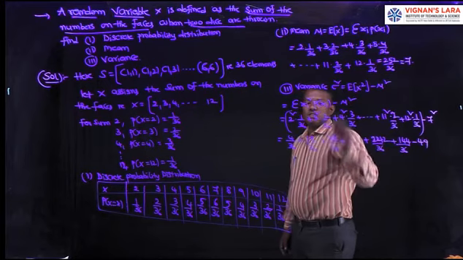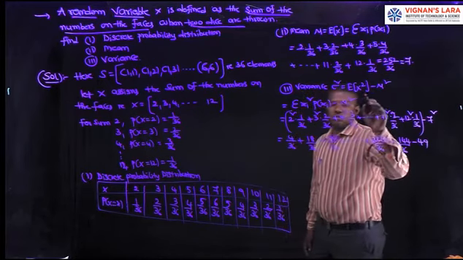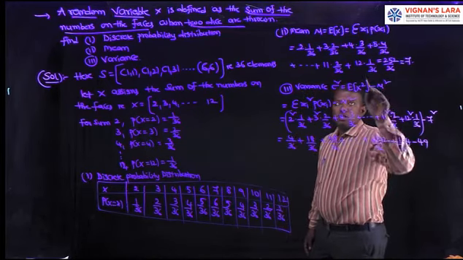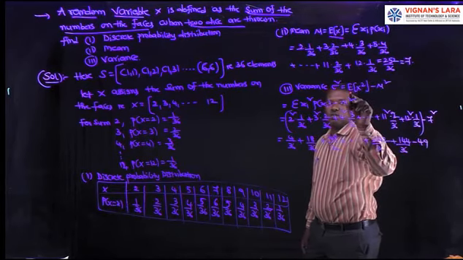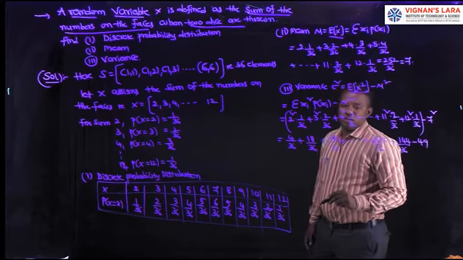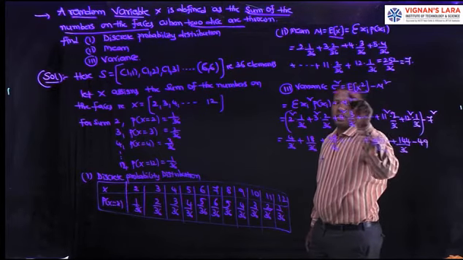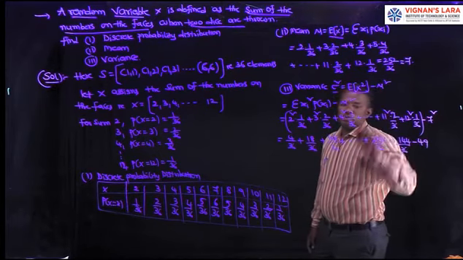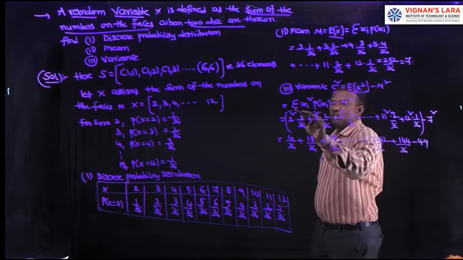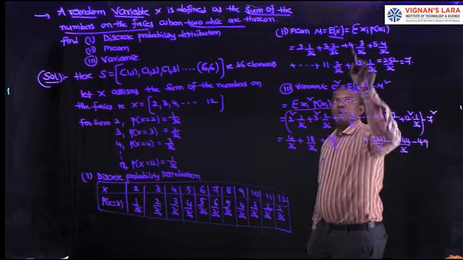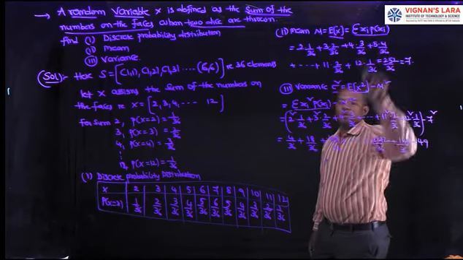Next, variance is sigma square equal to E of x square minus mu square. E of x means the first moment of the random variable. E of x square means the second moment of the random variable. Generally, variance is the second moment minus the first moment whole square. E of x means sigma xi into P of xi.